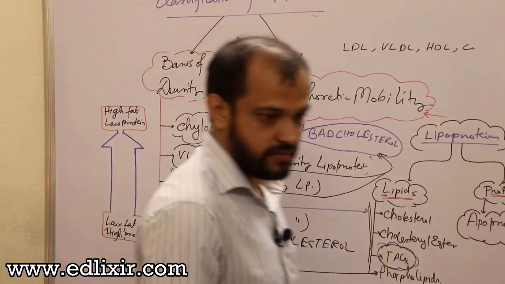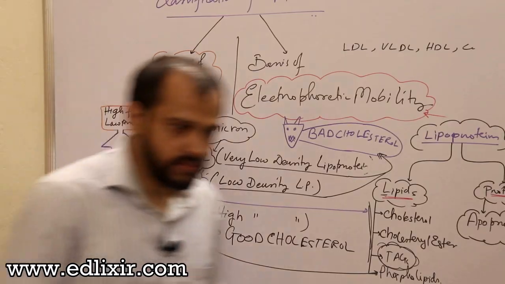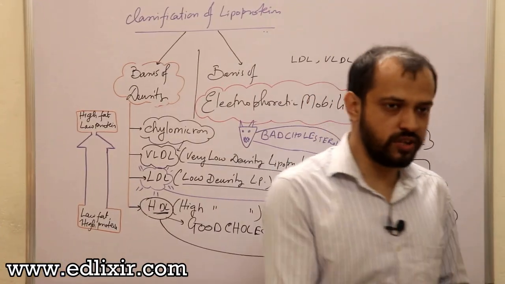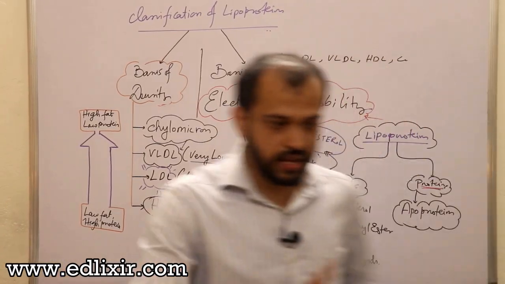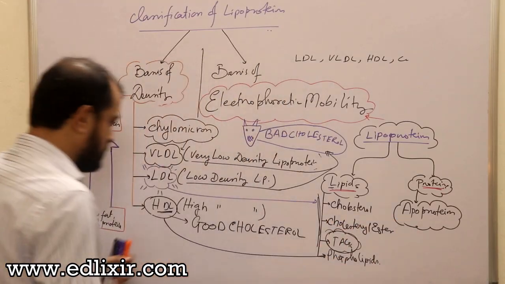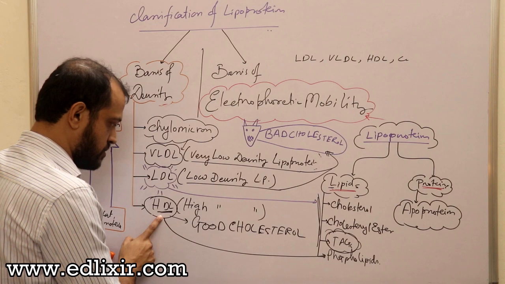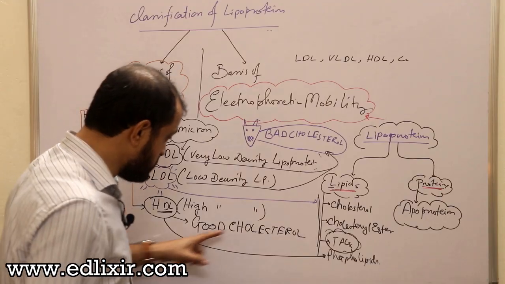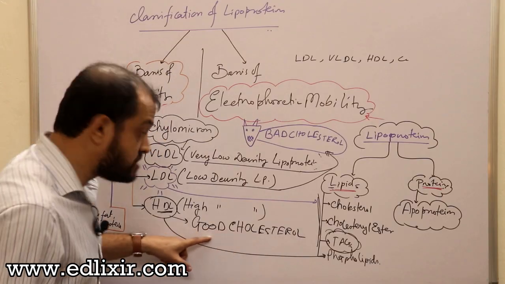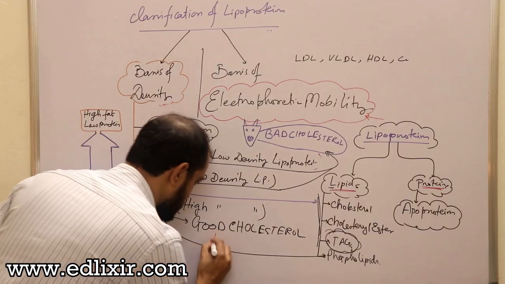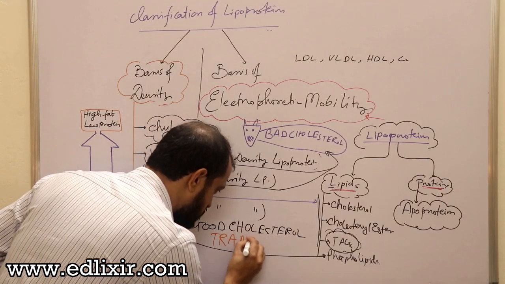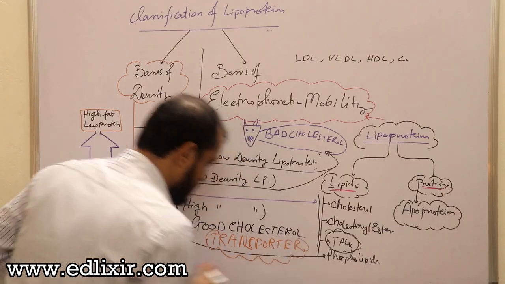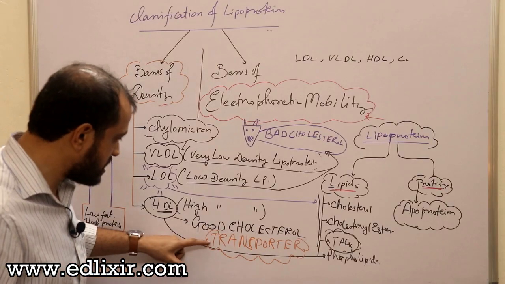Now listen with all your attention. About the terms good cholesterol and bad cholesterol: cholesterol is an alcohol. How can a cholesterol molecule be good or bad? A cholesterol molecule cannot be good or bad. But what do you mean by good cholesterol is high density lipoprotein? A particular term is missing here, and you don't know that. The term missing here is good cholesterol transporter. This is the term you need to understand as a doctor. A good cholesterol transporter is HDL.